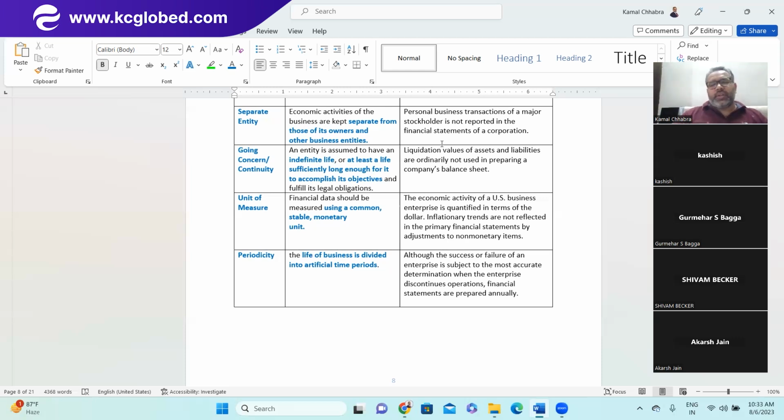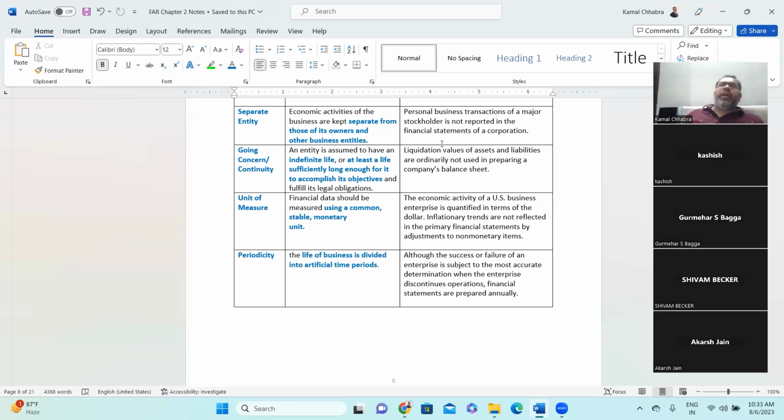Another one is going concern or continuity. So this also we have discussed yesterday. Going concern means in the near future, at least the next 12 months, you do not have any intention or inability to continue the operation. So two things you need to keep in mind. One is management intention to continue.